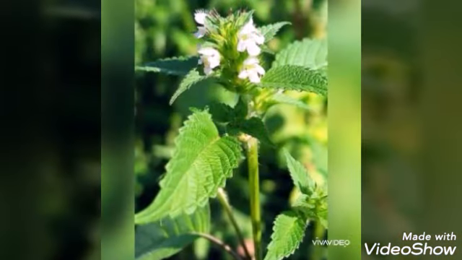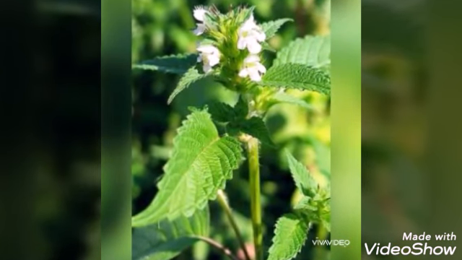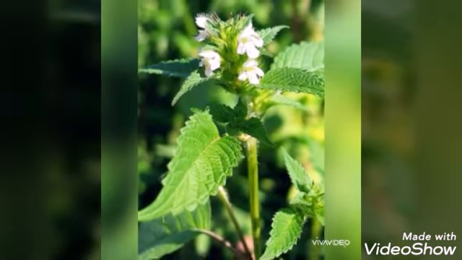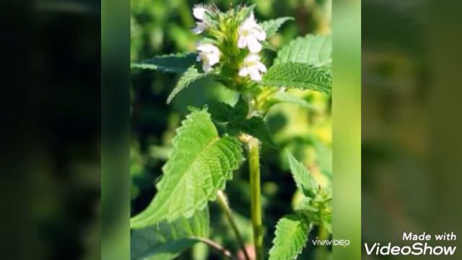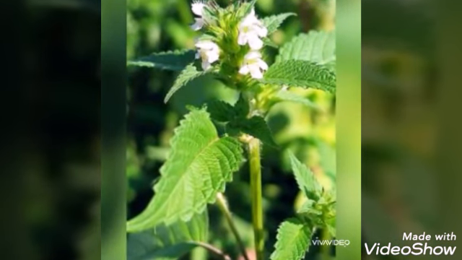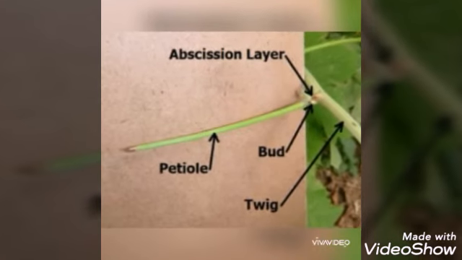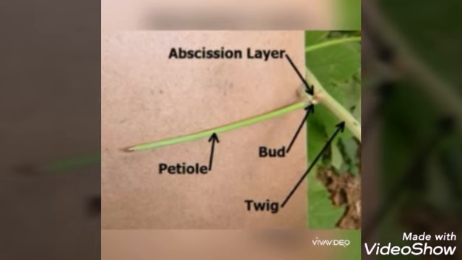Next function is ethylene inhibits the elongation of stem and roots in dicots. Inhibits means it stops. Ethylene promotes the senescence of leaves and flowers. Senescence means aging of leaves and flowers. Ethylene stimulates the formation of the abscission zone in leaves, flowers and fruits.